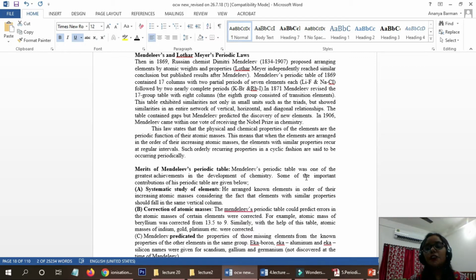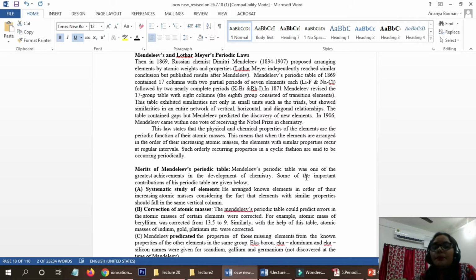If we arrange the elements according to the similarities, we can put some of the elements in a group. For that group, the specific properties will be there. That is why we do not have to memorize the properties of each and every element. So this is the importance of using the periodic table.